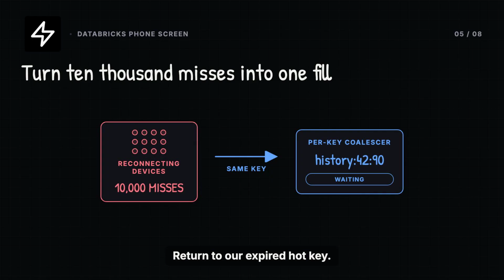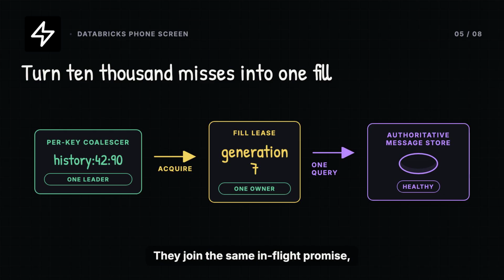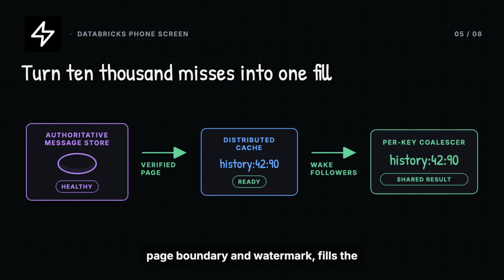Return to our expired hot key. The first request becomes the fill leader. It acquires a short lease for that exact key and spends one origin read budget token. Requests arriving behind it do not start their own database queries. They join the same in-flight promise, wait within a firm deadline, or leave with an explicit retry response. When the leader reads messages 90 through 99, it verifies the page boundary and watermark, fills the cache, and wakes the followers. 10,000 cache misses become one origin read, and 10,000 shared results.